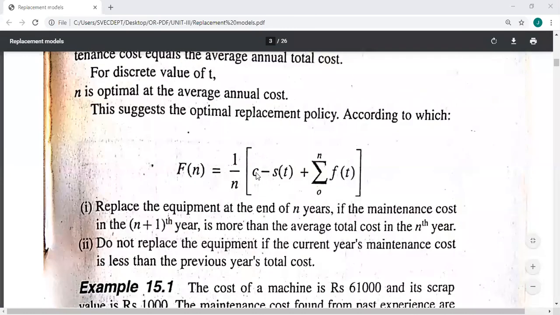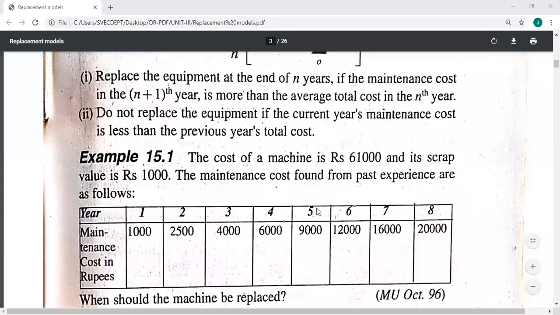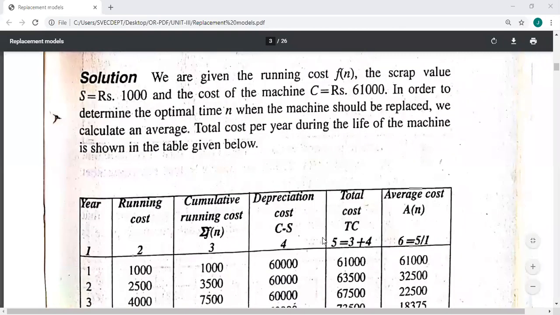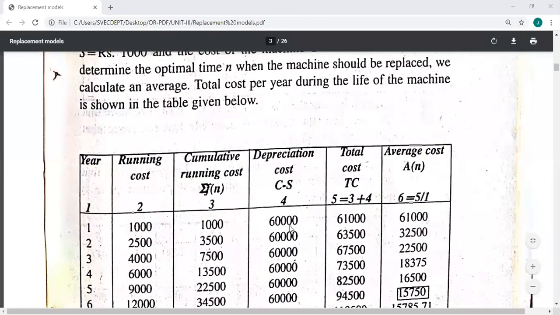The total cost, column 5, is equal to column 3 plus column 4, that means C minus S plus sigma F of n. So you have to add the corresponding values in columns 3 and 4. 1,000 plus 60,000 is 61,000.